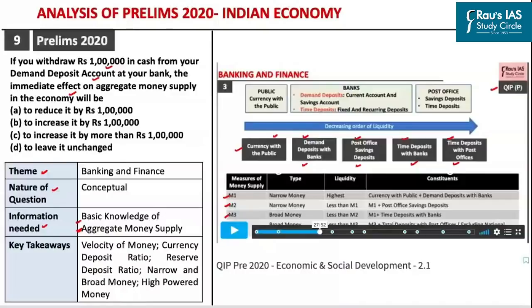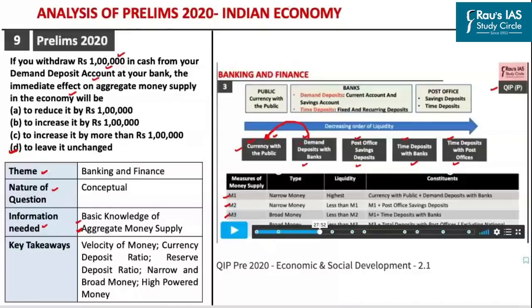So the question says that if you withdraw 1 lakh rupees from your demand deposit account, what will happen to the aggregate money supply? In this particular case, the aggregate money supply will remain unaffected. This is so because when you withdraw 1 lakh rupees in cash from your demand deposit account, the aggregate money supply remains unchanged. Only the classification of this rupees 1 lakh changes. Earlier, this 1 lakh was accounted under your demand deposit account. Now it will be accounted as currency with the public.